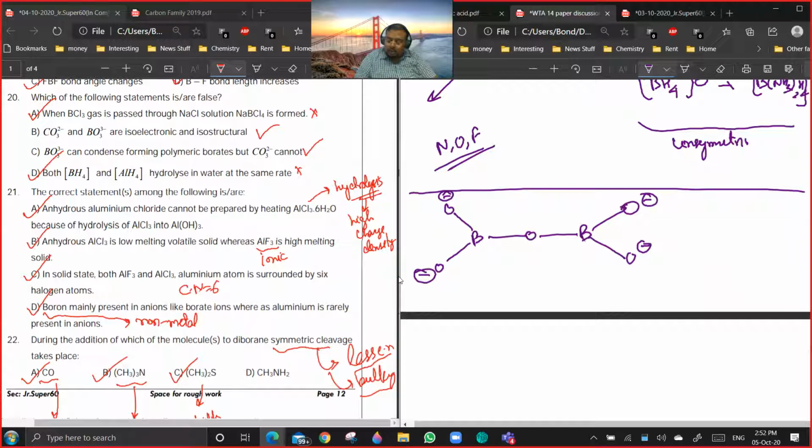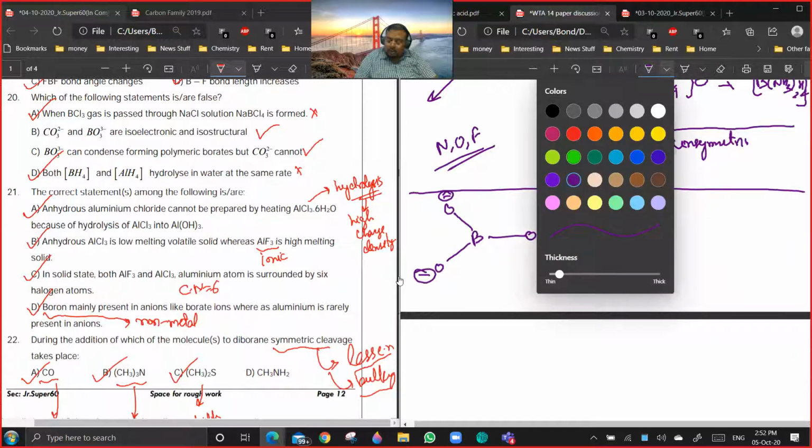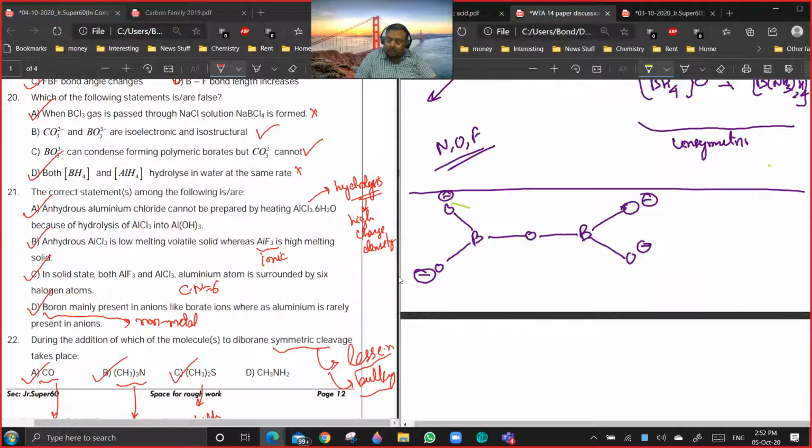So you see, you can visualize each borate unit like a combination of two triangles. Are you getting a point? Yes or no? So this way it can polymerize to give multiple units. So you can also have something like this.